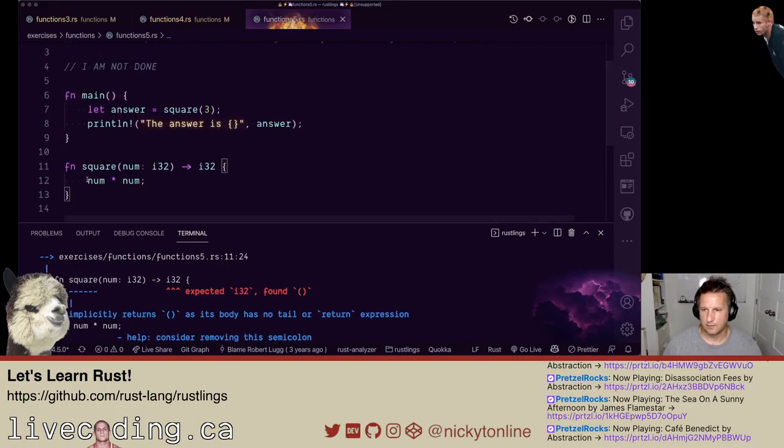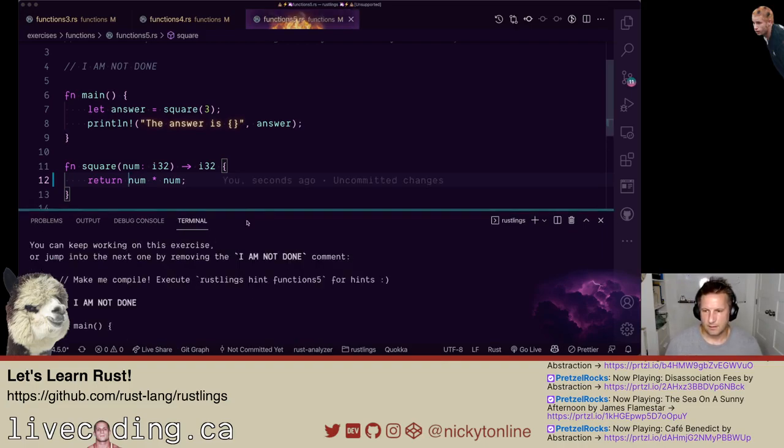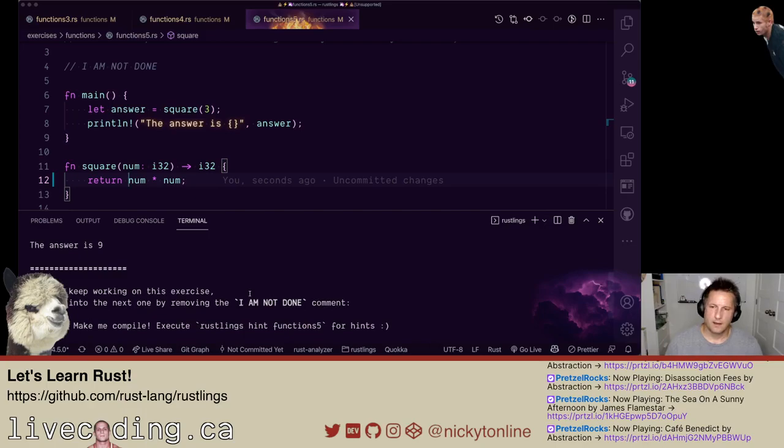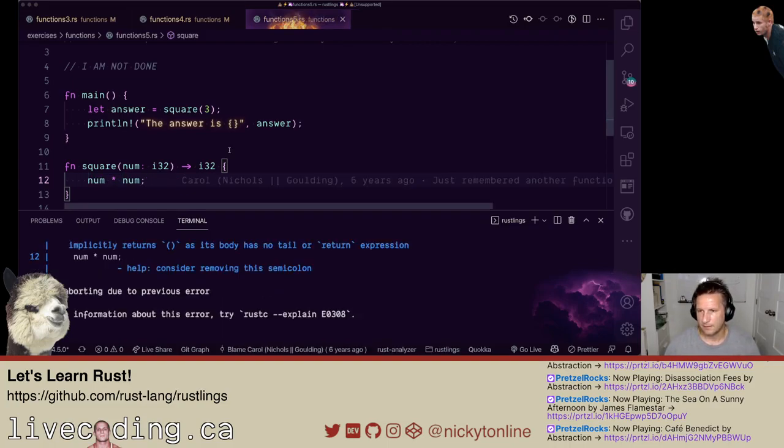Okay, I think we need to... no. If we do a return, I don't think it's going to change anything. Really? Is it working? I'm confused here because I thought if the last thing in a function is just some kind of expression, it gets returned, but it looks like that did fix it, because if I undo it and let it rerun again here, yeah, it's complaining. Oh, maybe if I remove the semicolon, what does that do?